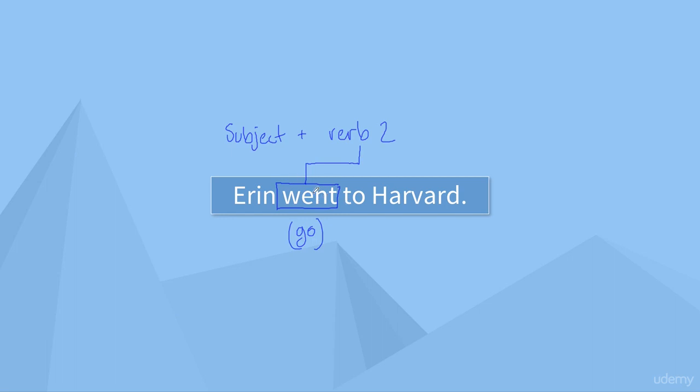So went, who went to Harvard? Erin did. So Erin went to Harvard. So remember, we simply use the past simple for completed actions, actions that happened in the past and are now finished.